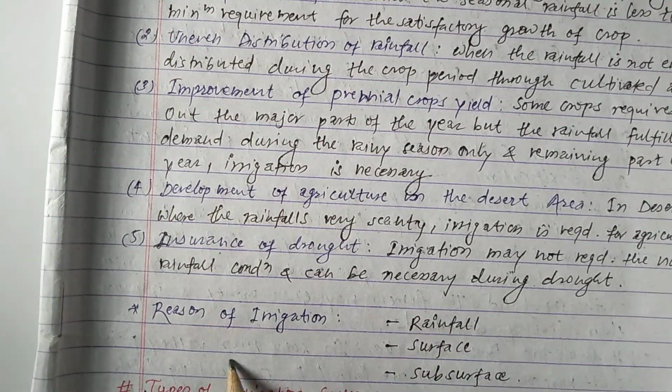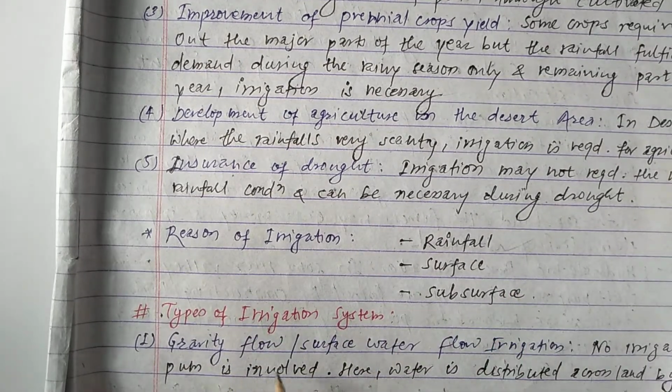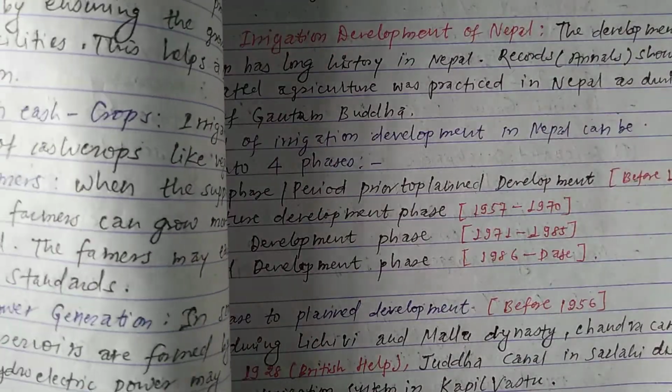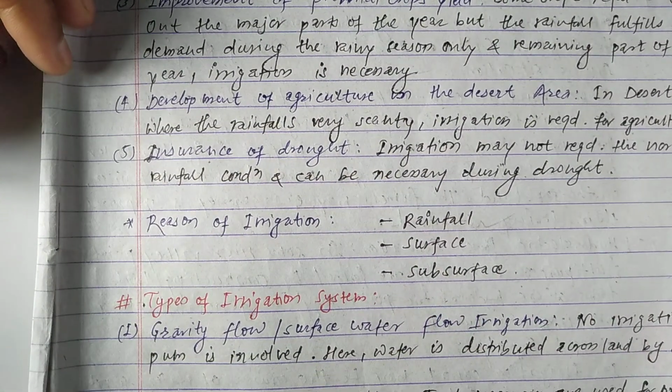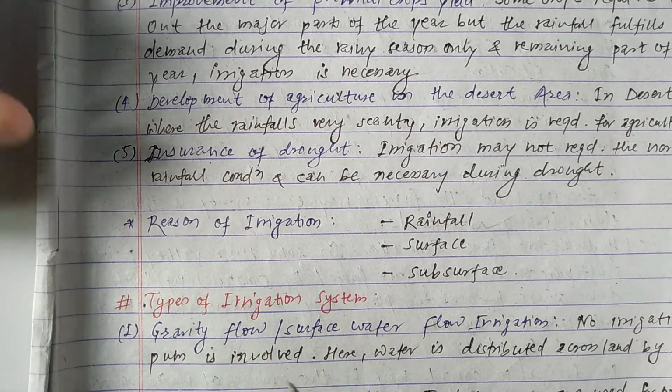Now we will study the sources of irrigation. We basically have three main sources for irrigation. The first one is rainfall. The sources of irrigation are rainfall, surface and subsurface. Now we will study the types of irrigation system. We have different types of irrigation systems, you can see here, but in this video we will mainly discuss three types of irrigation. The first one is gravity flow.